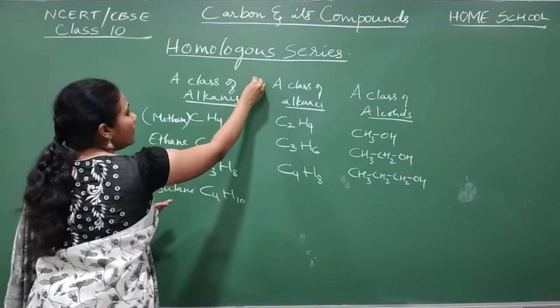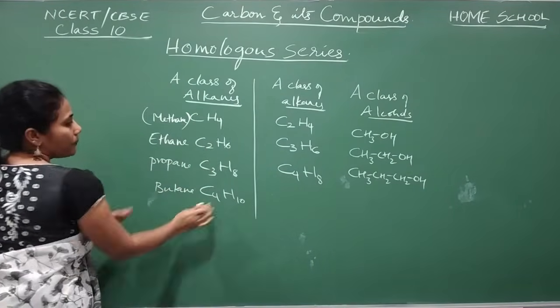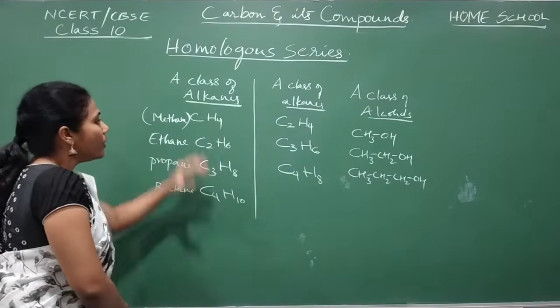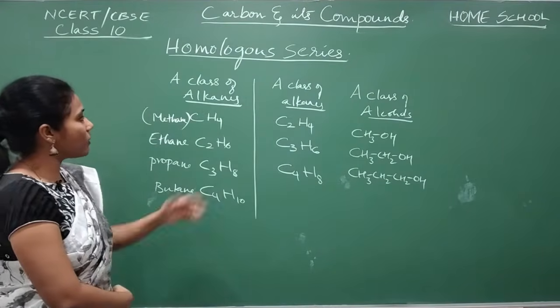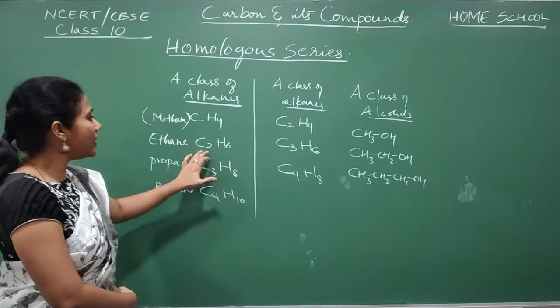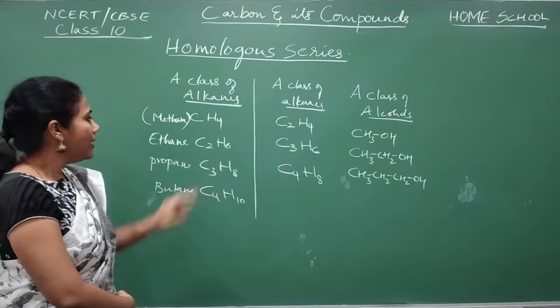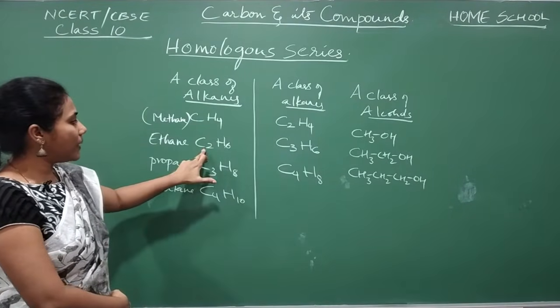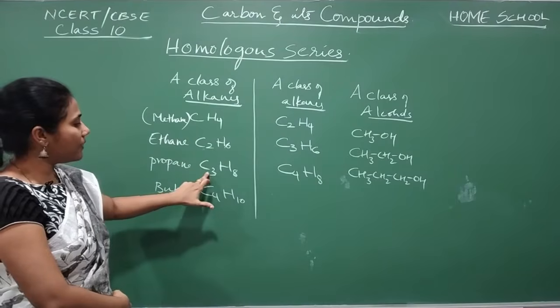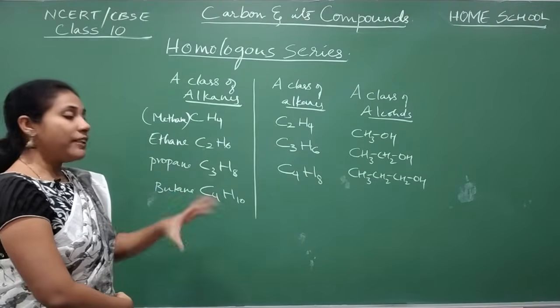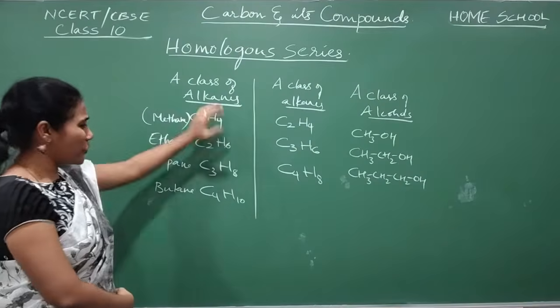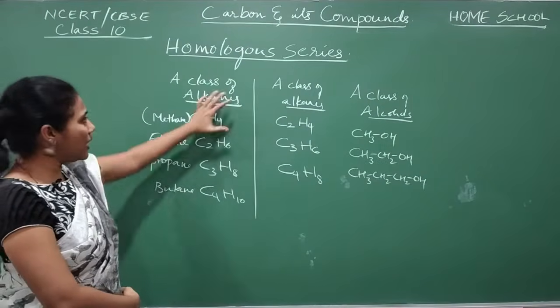I will come to this variety. What is common, guys? Yes, between the carbon atoms, all have a single bond. See, this has a single bond between carbon, here you have single bonds between 3 carbons, single bonds between 4 carbons, all single bonds only. That's why you called them alkanes.